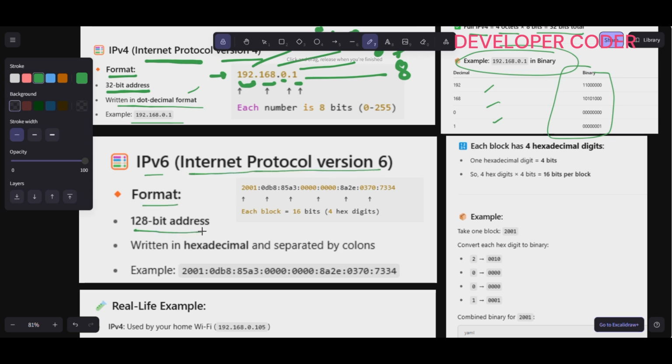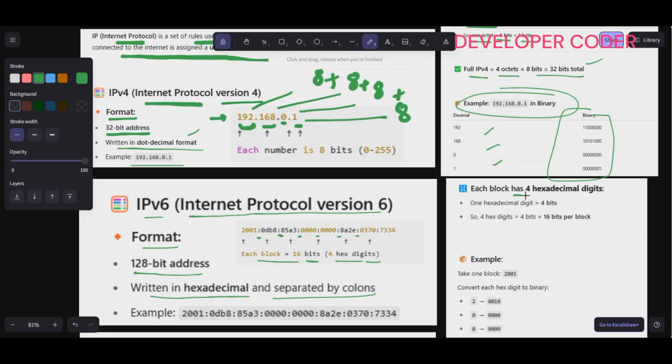It is a 128-bit address. Each block is equal to 16 bits, 4 hex digits. It is written in hexadecimal and separated by colons. So here you see colons are used, right? Each block has 4 hexadecimal digits, and 4 hex digits times 4 bits is equal to 16 bits per block.